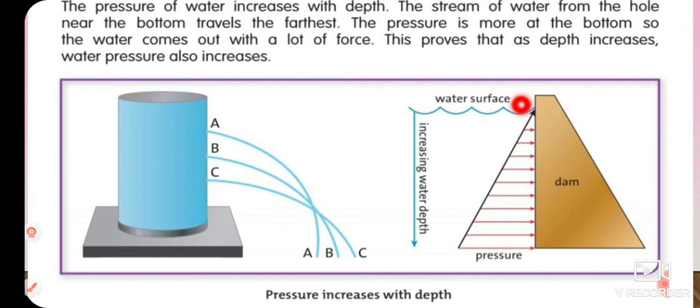Okay. So children, here this is the dam, and the structure of the dam is triangular. You can see that the wall of the dam is very broad at the bottom. So why? Because water pressure increases as depth increases. So children, it will wash away if it is not broad. So it is very important to make a dam broad at the bottom so it cannot be washed away with the water flow. Okay.